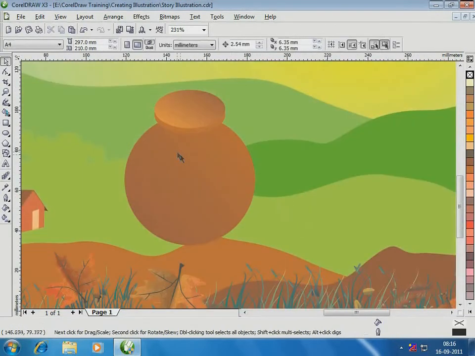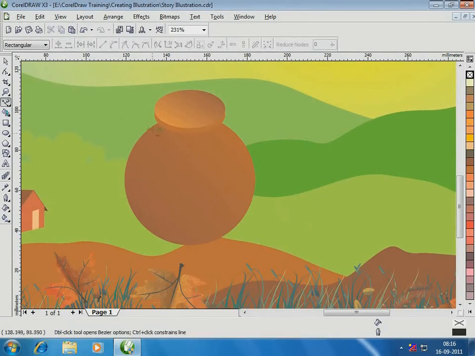Now for an effect on the pot. I'm using a combination of Bezier and shape tools.